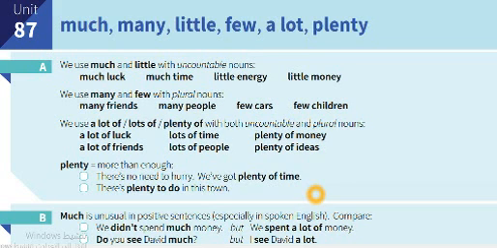So we use much and little with uncountable nouns. In general, we recognize that much and little go with uncountable nouns, like much time, little energy, little money. How we can differentiate, later we will discuss it.